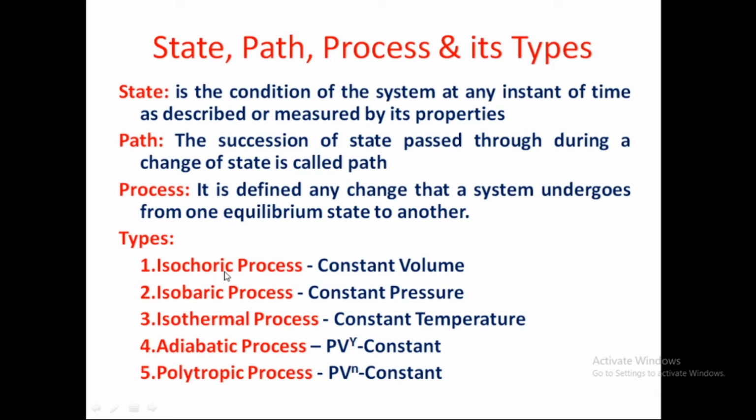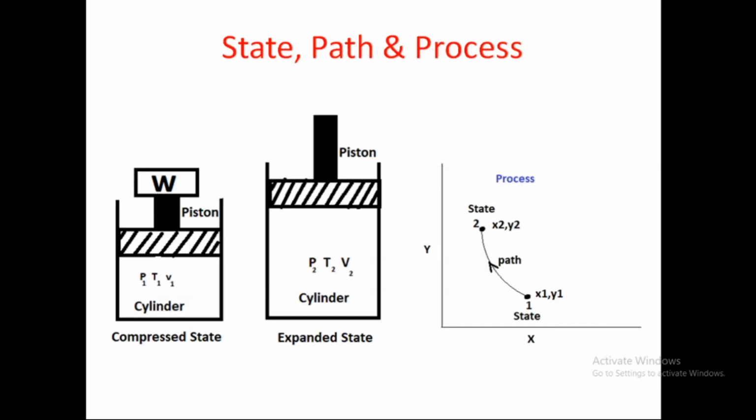Isochoric means the volume of the gas will be constant in both conditions, the volume property will be the same, but pressure and temperature will be changed. In the case of the isobaric process, pressure will remain the same for state 1 and state 2, but volume and temperature will be changed. In the case of the isothermal process, temperature will remain the same from state 1 to state 2 during the process, but volume and pressure will be changed. Clear? This is called state, path and process.